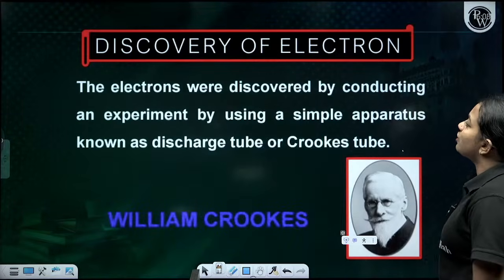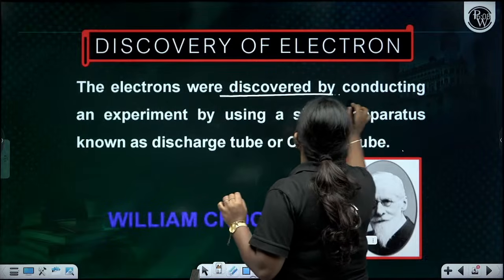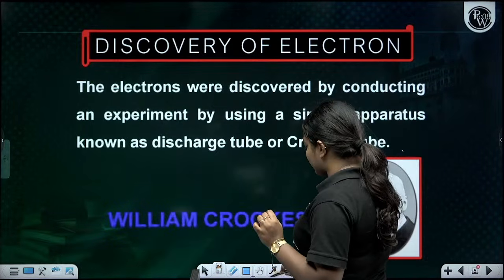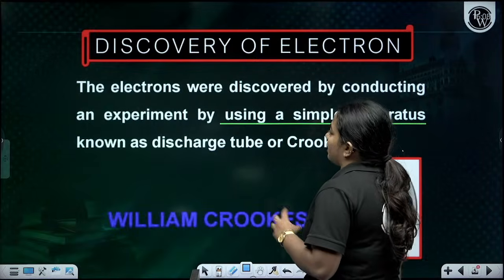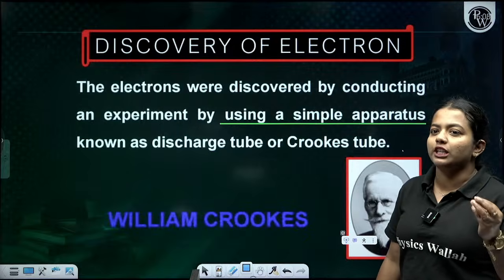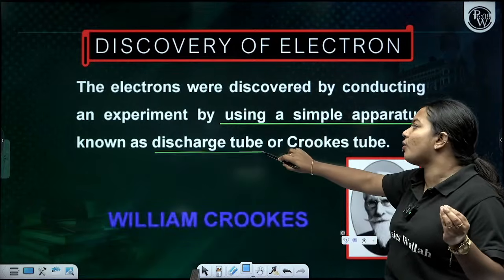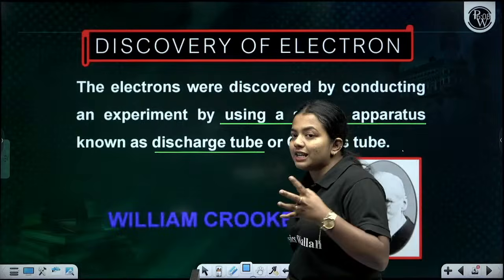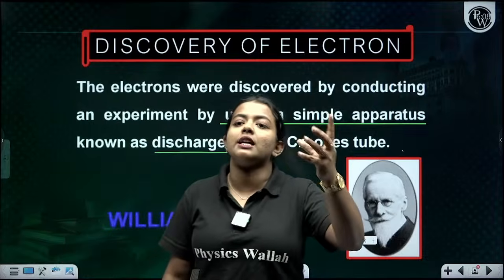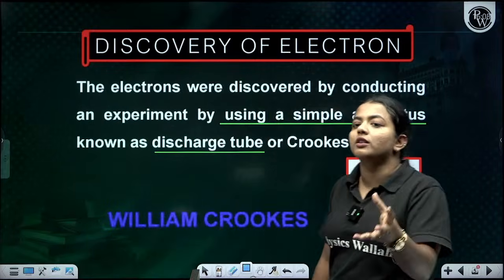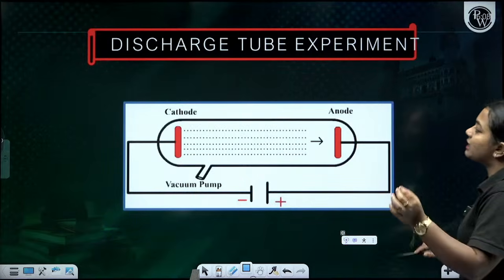Okay, so now comes the discovery of the electrons. The electrons were discovered by conducting an experiment using a simple apparatus, which in your textbook is given as a discharge tube. You know the charge of the electrons: electrons are negatively charged. They have some mass and some properties. How were these electrons discovered? This is your discharge tube experiment.